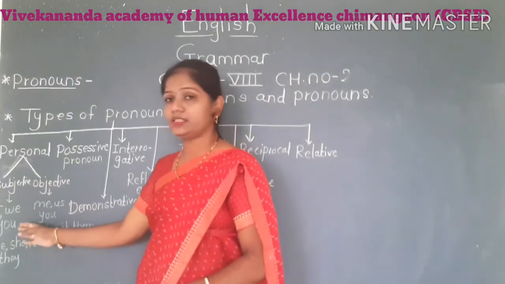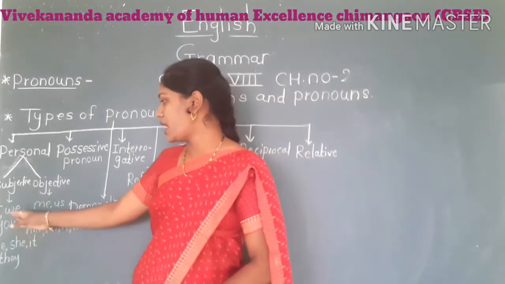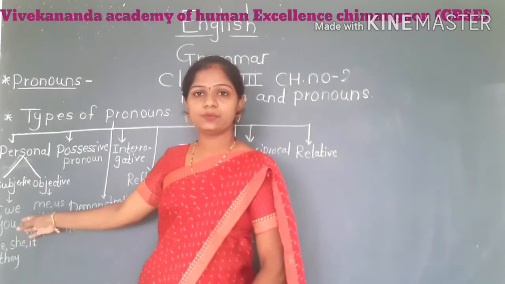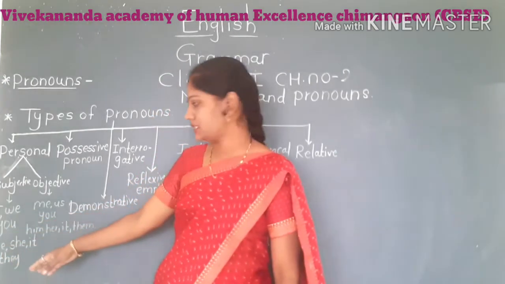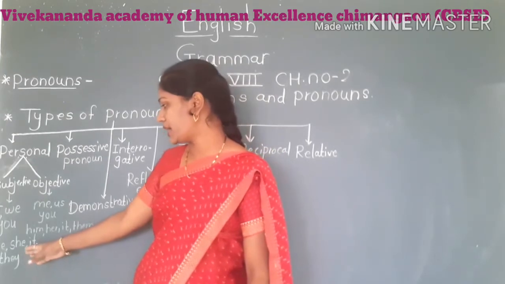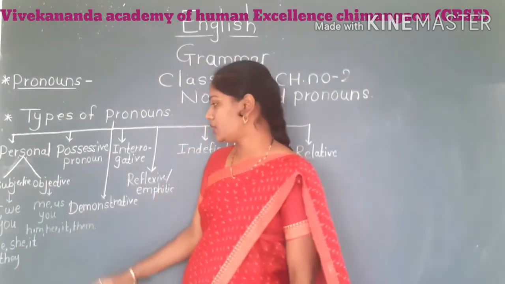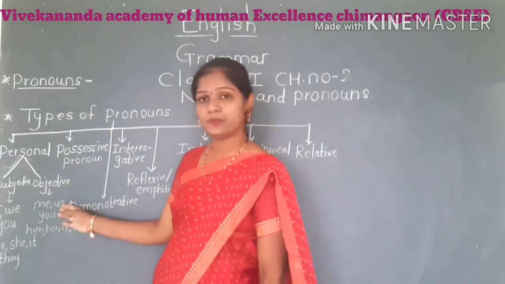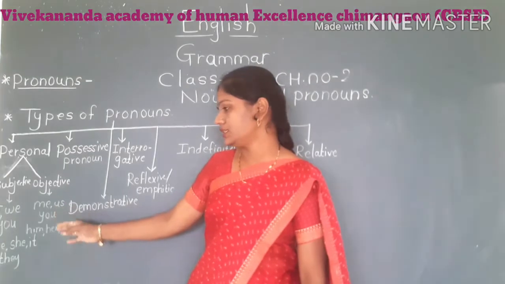Here they have given that as a subject in the sentence we are using I, we as first person, then you as second person, and as third person we are using he, she, it and they. And in the object, in the first person we are using me, us.